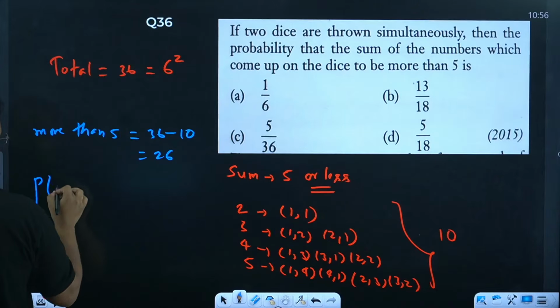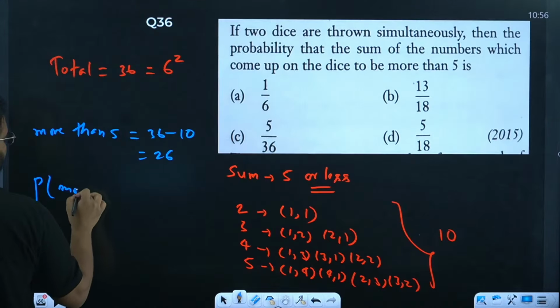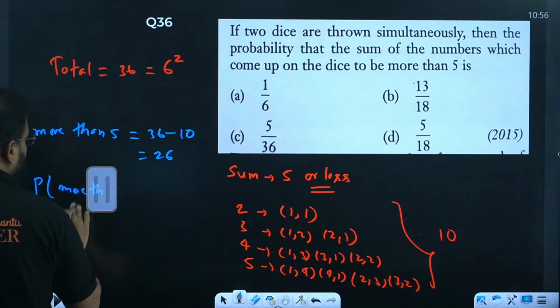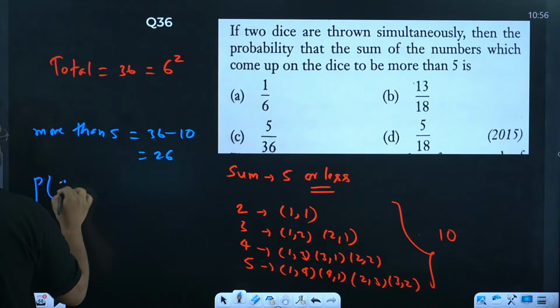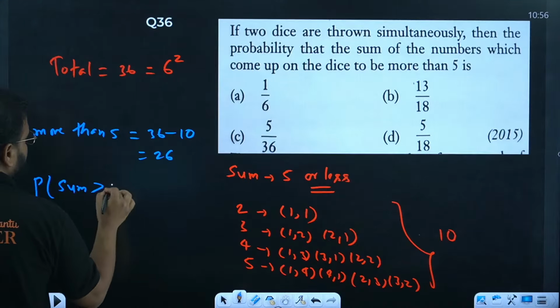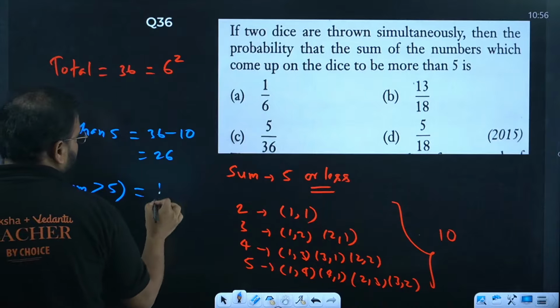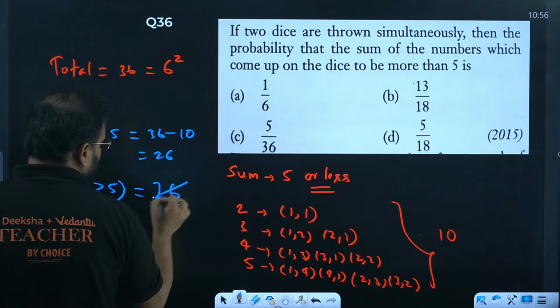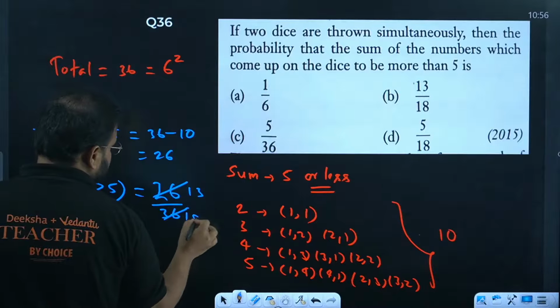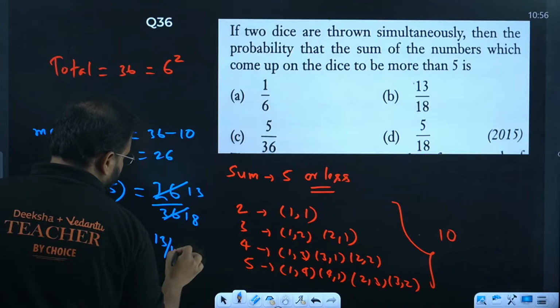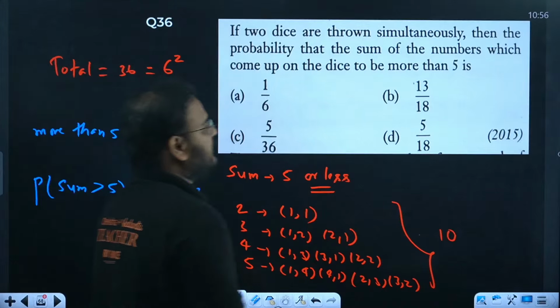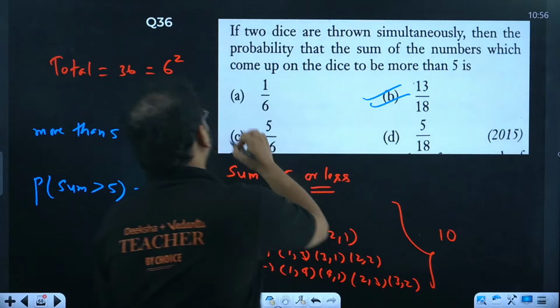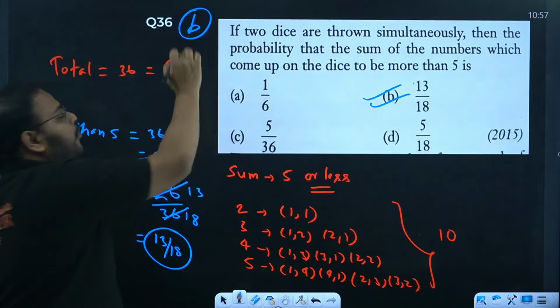Probability of the event, sum greater than 5, becomes 26 by total 36. So 2 13s are 26 and 2 18s are 36. Answer is 13 by 18. That's option B.